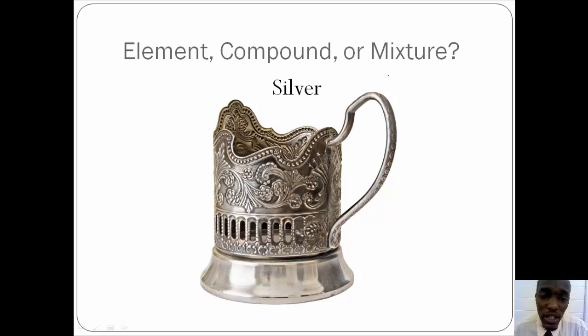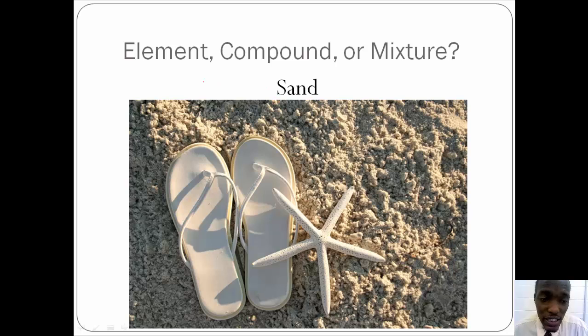Silver, is this an element, compound, or mixture? Silver is found on the periodic table. So if it's found on the periodic table, it is an element. Sand, is this an element, compound, or mixture? If you get this one right, you should say mixture.